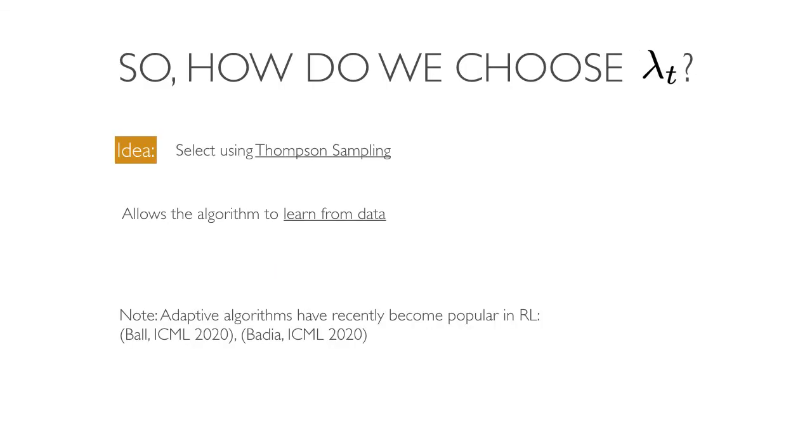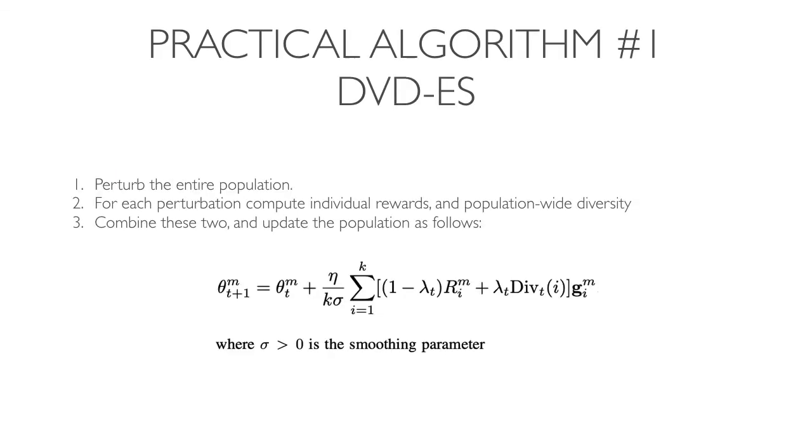Now, a key component is the temperature parameter lambda, which trades off diversity and rewards. In our algorithm, we use Thompson sampling to select from a discrete set of values. This allows the parameter to adapt during training and removes the need to tune an additional hyperparameter.